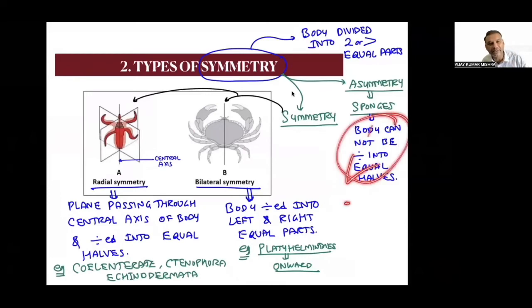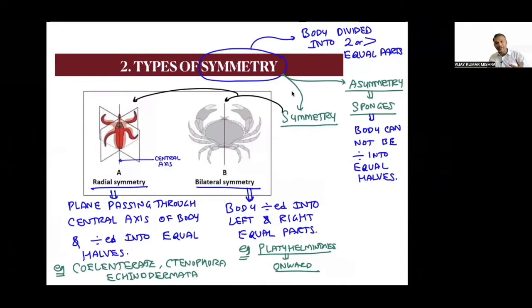But in the case of symmetry, the body can be divided into two or more equal parts, either two or more than two equal parts. If the body is divided into two equal parts, that is left side and right side, then it is called bilateral symmetry. Bi is two, lateral is side, having two sides, right side and left side. That's why bilateral symmetry. Yes sir, our body is also bilateral symmetry.